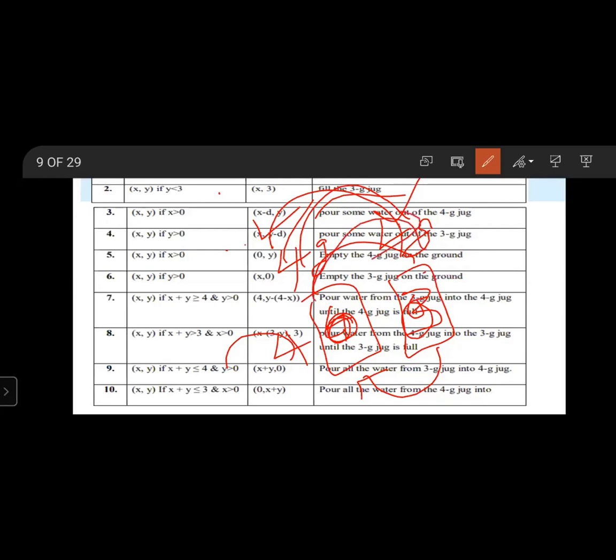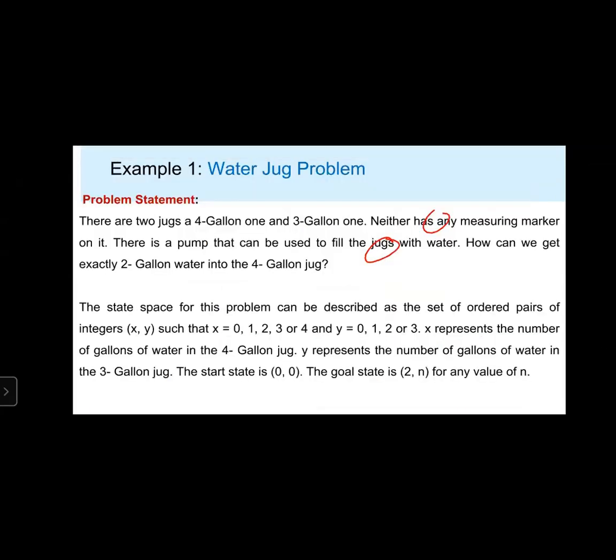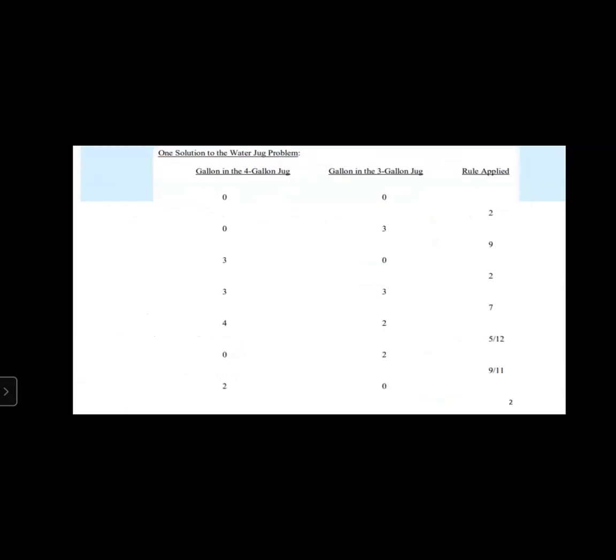Solution of the water jug problem. What is the problem? How can we get exactly 2 gallons of water into the 4 gallon jug? Solution: here we track the gallons in the 4 gallon jug and the 3 gallon jug, and the rule applied.